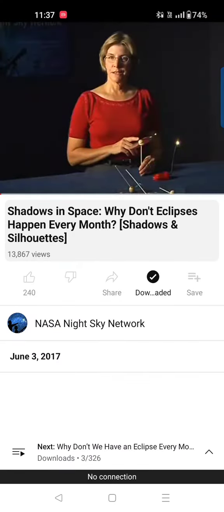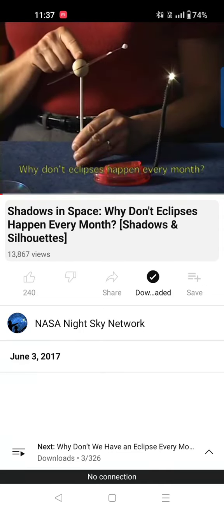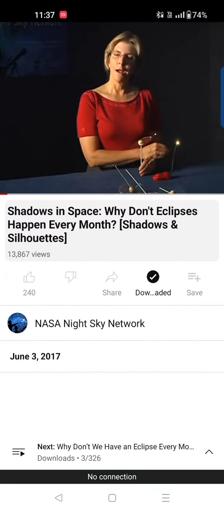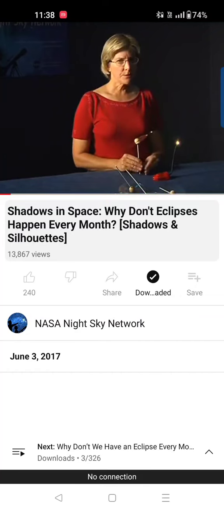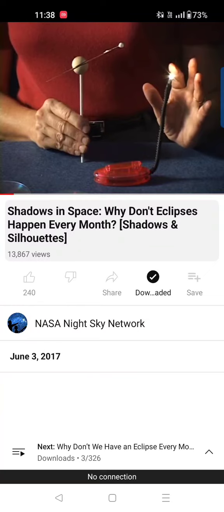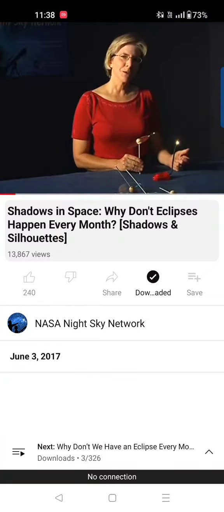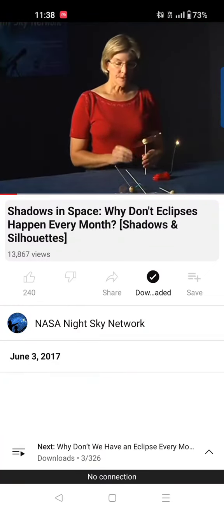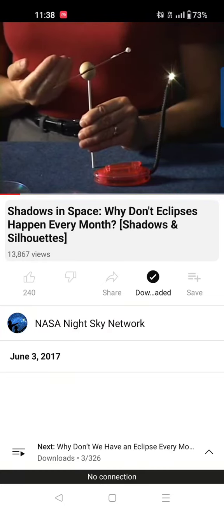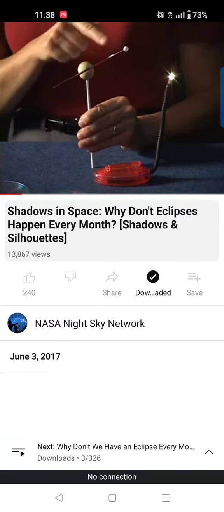Using these discs with balls representing the Earth and Moon, and using the snake-like sun, we can show why eclipses don't happen every month. For the best shadows, use just the light without the ping pong ball. You can also use a regular light bulb. Now the size of the Earth and the Moon are to scale, but they're too close to each other.